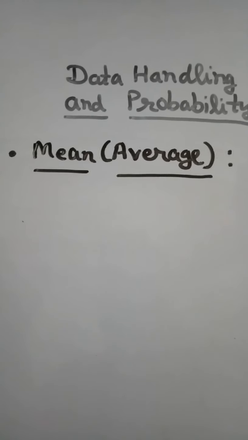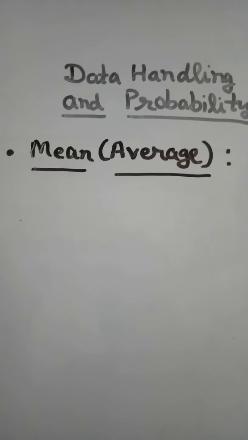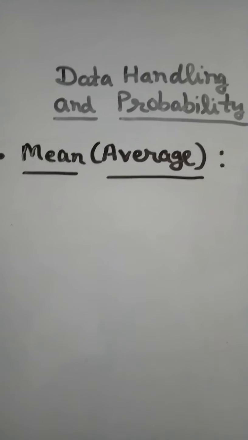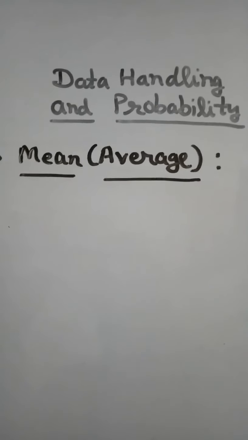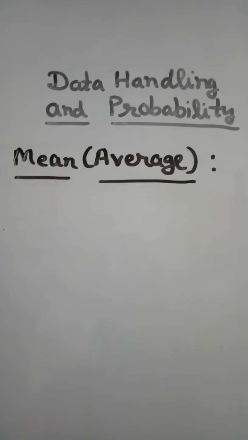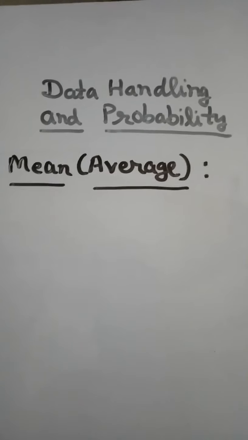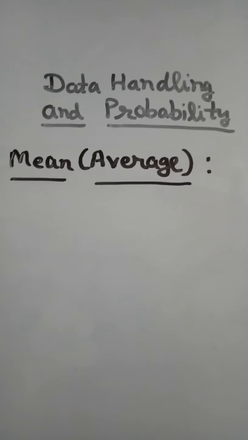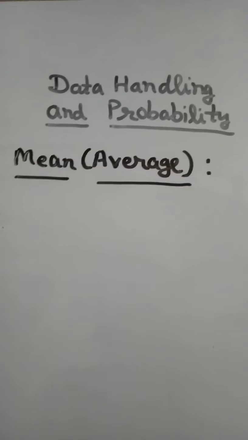The first point, mean, arithmetic mean or average. Average is the calculated center value of a set of data. To calculate it, we add up all the observations, means values in the given set, and divide the sum by the total number of observations in the set.